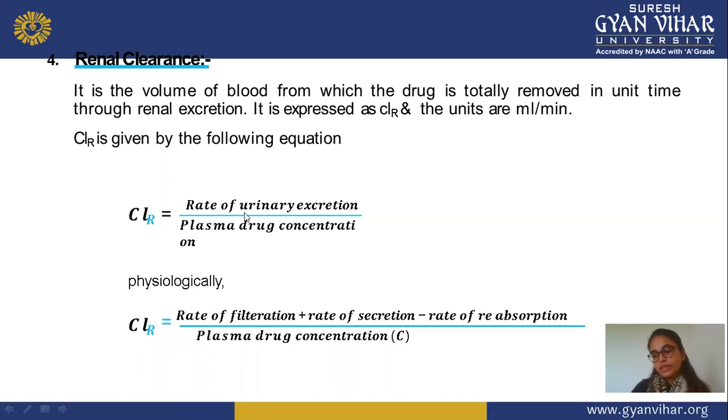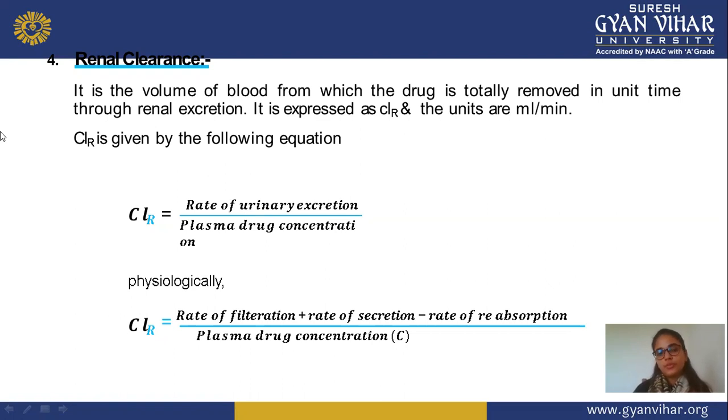Instead of clearing, it can come back and show a therapeutic effect, and this amount does not get excreted. So you can also check the rate of filtration plus rate of secretion, minus reabsorption, divided by plasma drug concentration, meaning the total amount of drug present in your plasma.